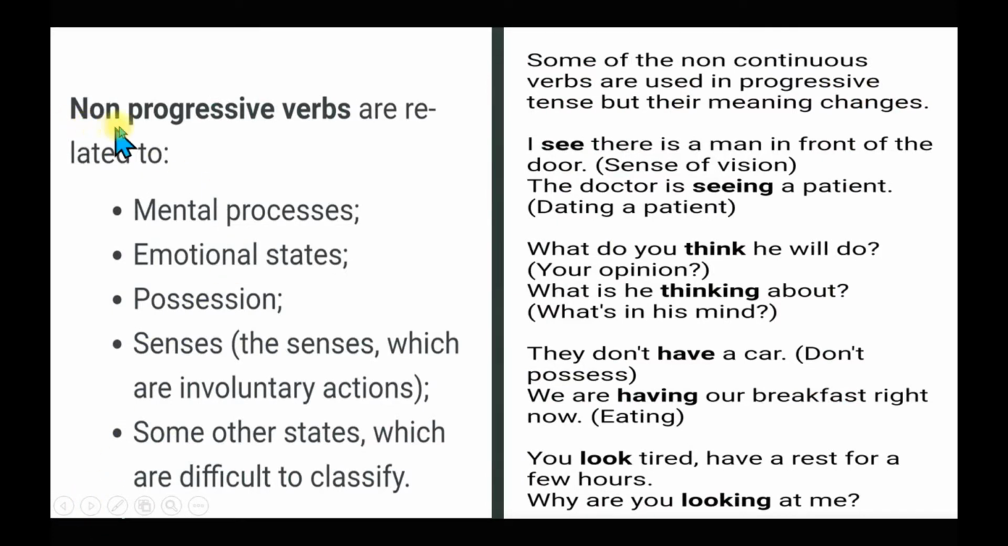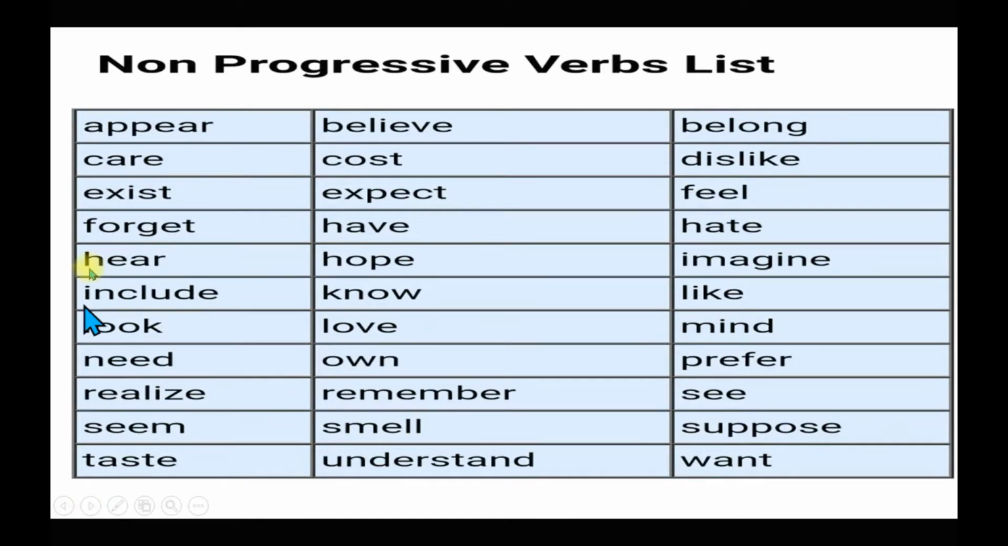Then I told you that non-progressive verbs are related to mental processes, emotional states, possessions, senses and other states. Now here are some examples related to these non-progressive verbs. And I also told you that if these non-progressive verbs are used in progressive tense, then their meaning is changed. And these are the examples of this, right? And now this is a list of non-progressive verbs. You can go through this.